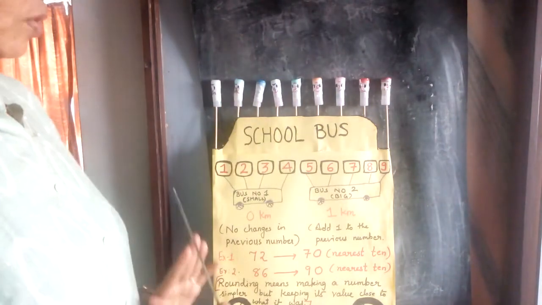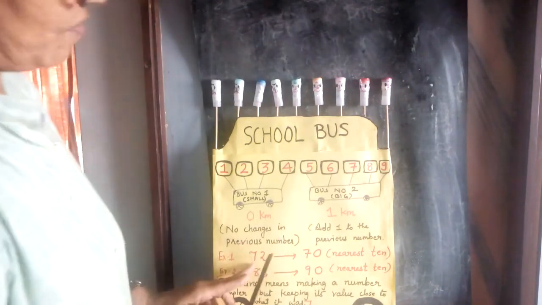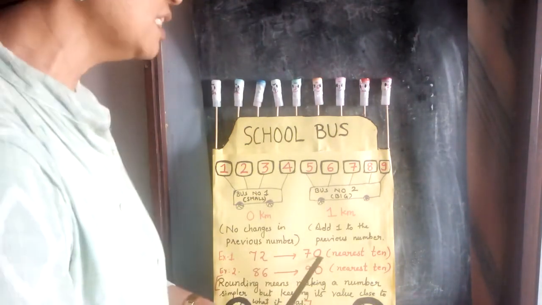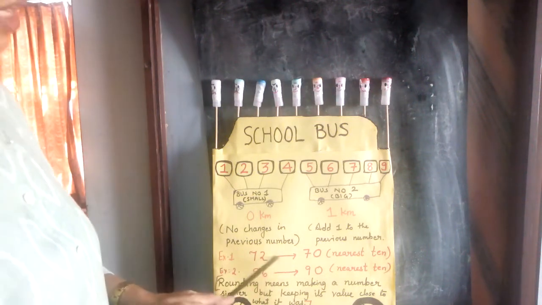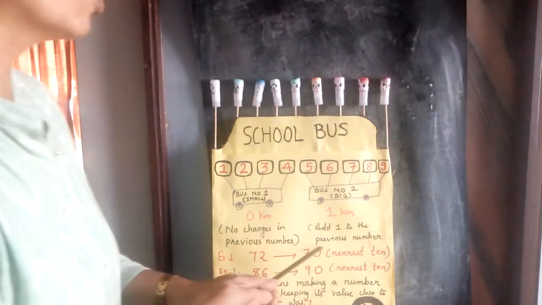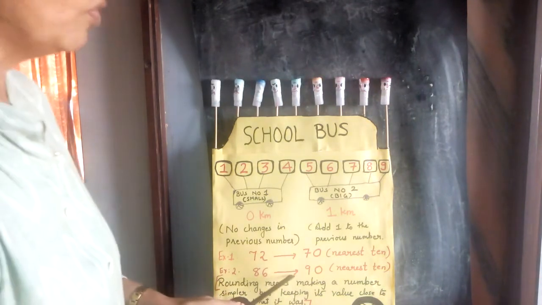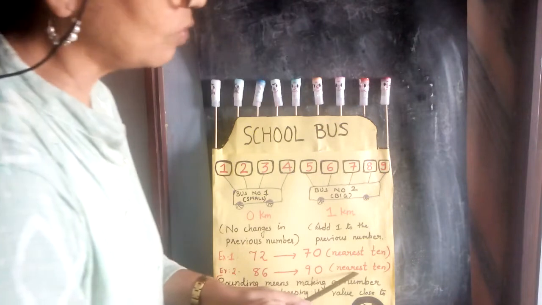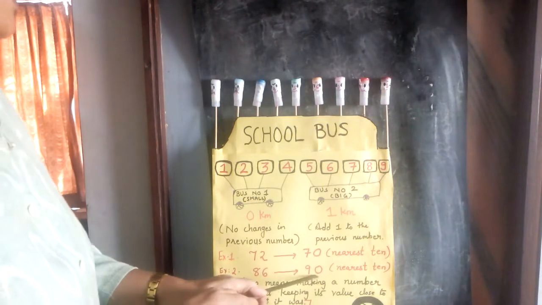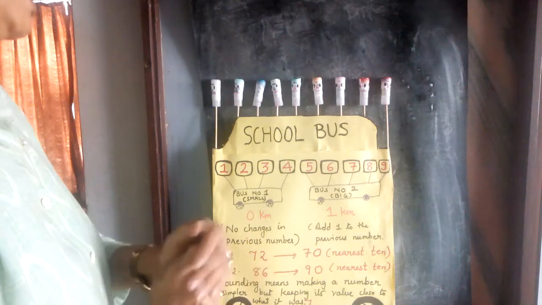So now see, children, these are the examples I have mentioned. The first example is 72, which I have written as 70. Now you will ask me, Miss, here it is the number 72 and why have you written 70? Because I have rounded that 72 to the nearest 10. Nearest 10, so I have written 70. And this example 2, 86, which I have rounded up to 90. That also I have rounded off to the nearest 10. Now you will ask me, Miss, why didn't you write 80 instead of 90, and here 80 instead of 70?